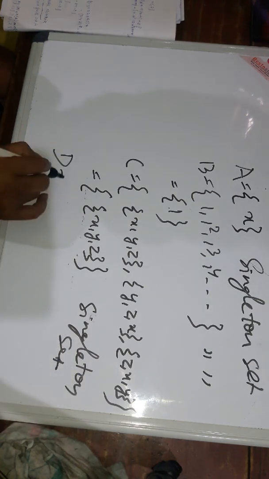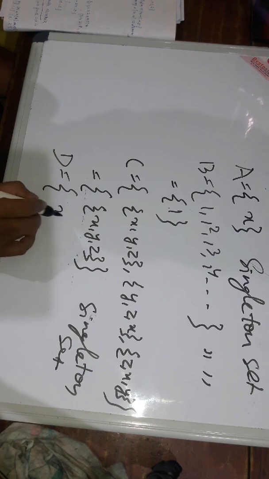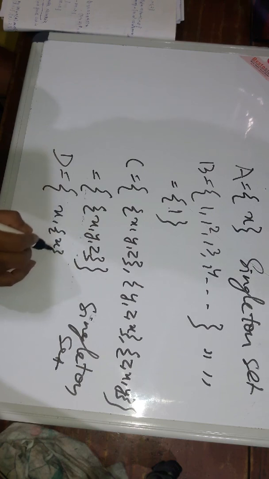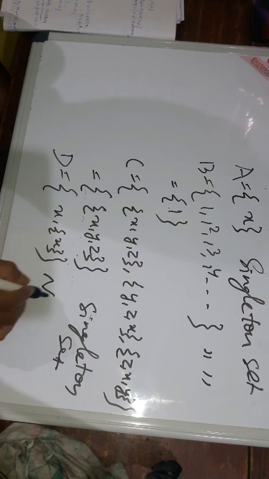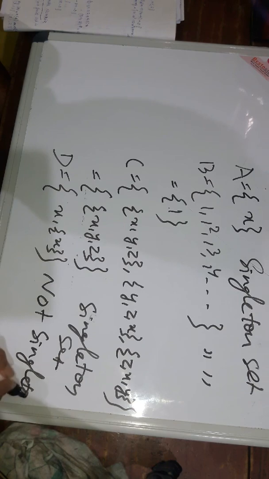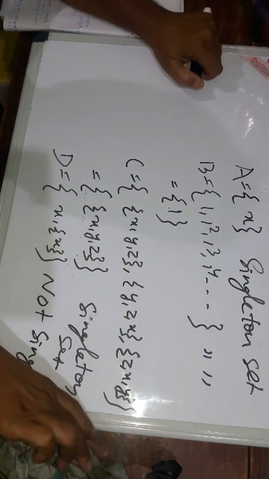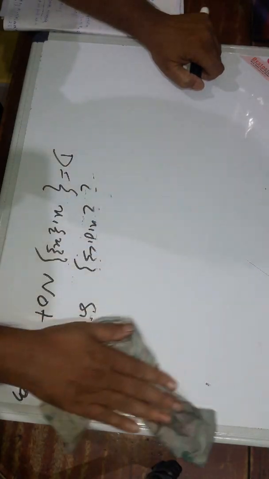Next is the D set: x, comma, curly bracket x. Is it a singleton set or not? No, because x is not the same as curly bracketed x. So it is not a singleton set.